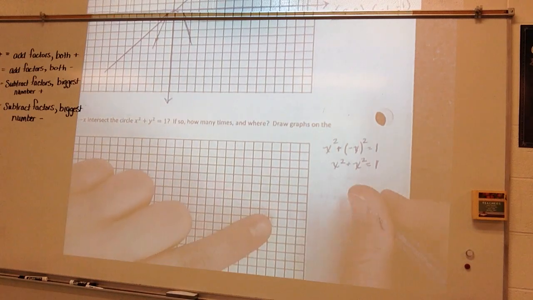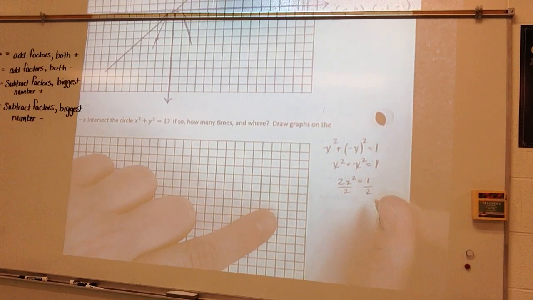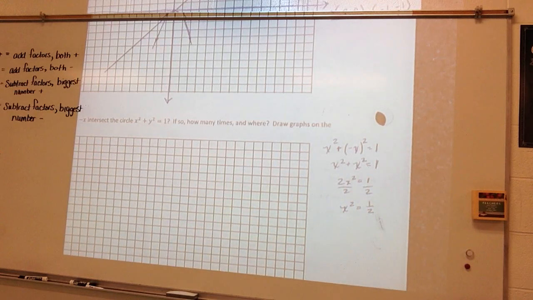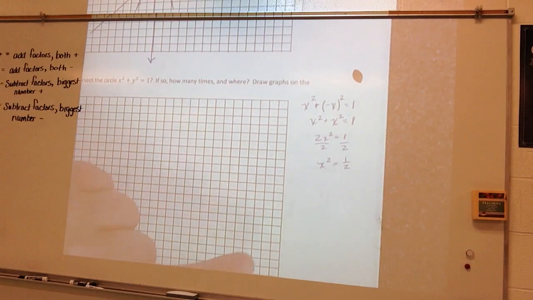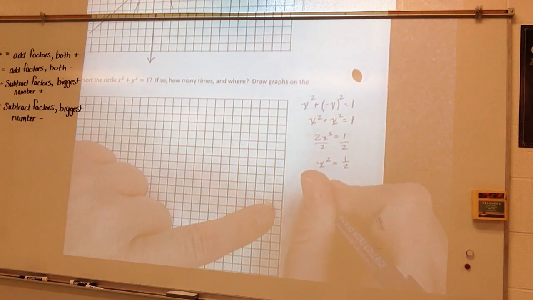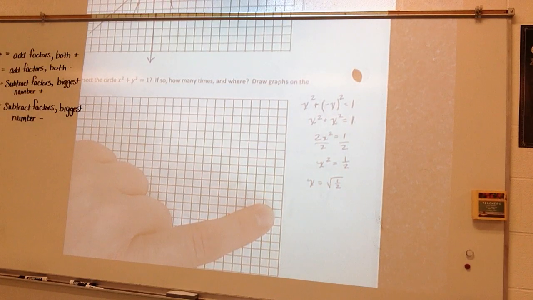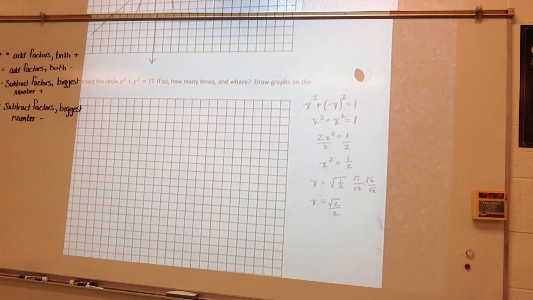Oh, no, I'm good. So I have 2x squared is equal to 1. Divide by 2. x squared is equal to 1/2. All right, I have to take the square root of that. So I get x is equal to the square root of 1/2, which means that x is equal to the square root of 1 over the square root of 2. So multiply everything times the square root of 2. I get the square root of 2 over 2. All right.